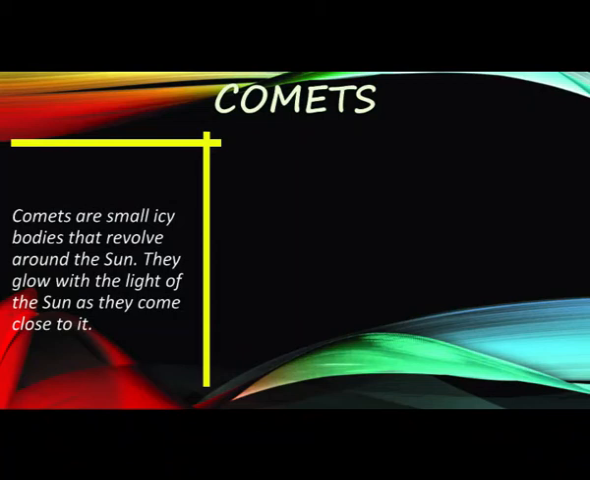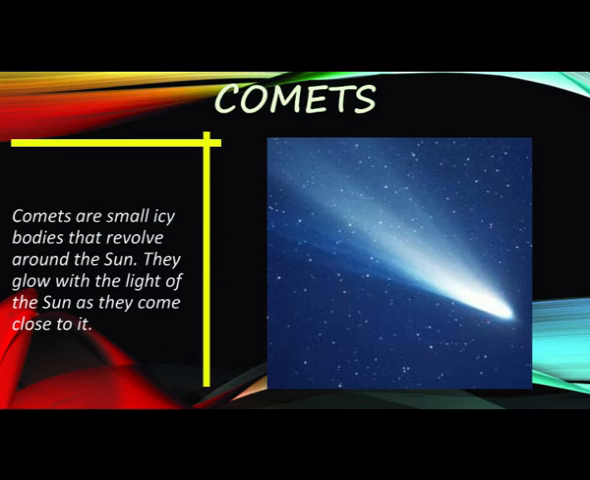Now let us come to the next topic, that is comets. You might have heard about or seen a comet with a shining tail flashing through the night sky. Comets are small icy bodies that revolve around the sun. They glow with the light of the sun as they come close to it. Have you heard about Halley's Comet? Halley's Comet is seen once in 76 years.